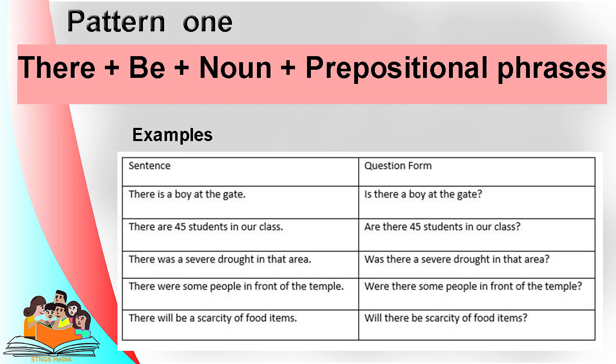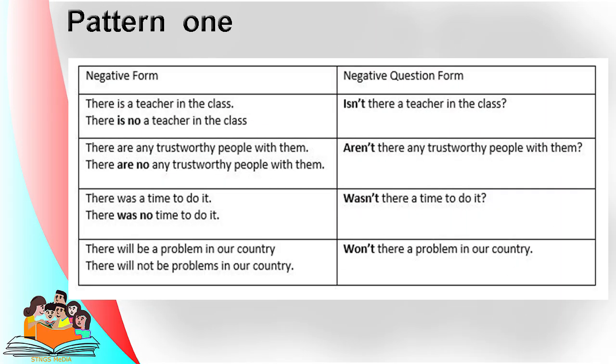Okay. The other thing is we can create negative form sentences and negative question form sentences as well. Let us look at some examples. When it turns to negative form sentences, the negative form of the be verb or the word no is used as mentioned in the example sentences. When these sentences turn to negative question form, the negative form of the be verb comes to the front, then the word there, then the rest of the sentence is placed as mentioned in the example sentences.